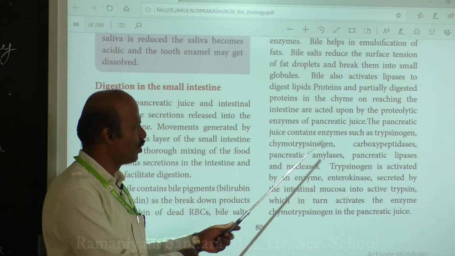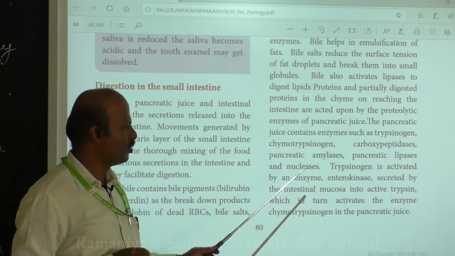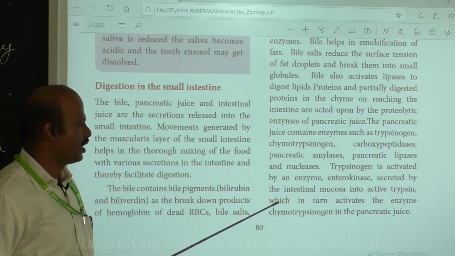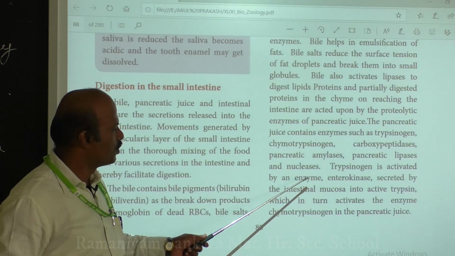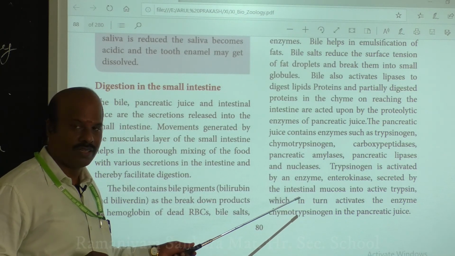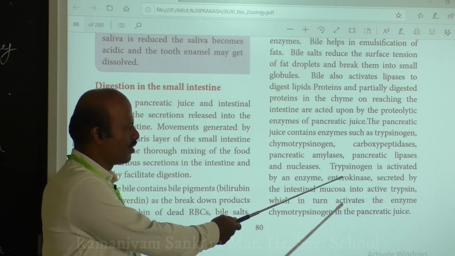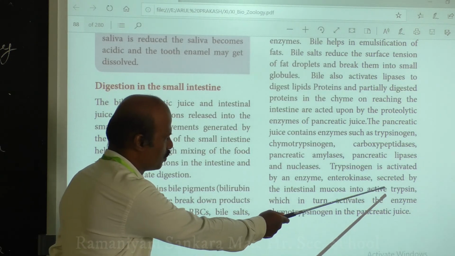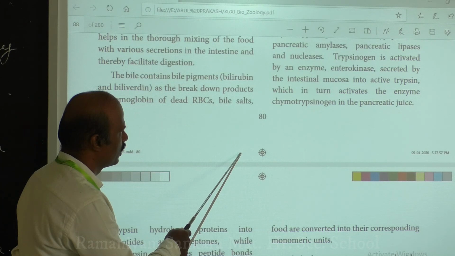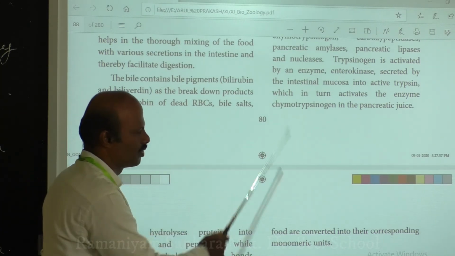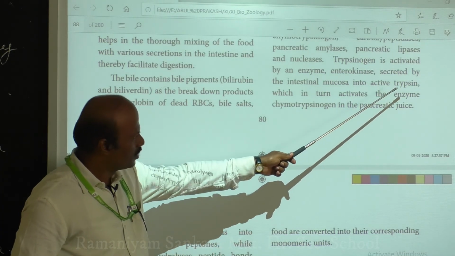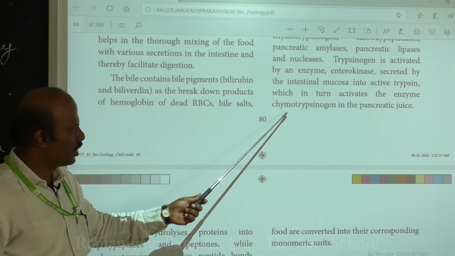Now we have to discuss the role of trypsinogen, amylase, lipase and nucleases. Trypsinogen is an inactive form of enzyme. Under the action of the enzyme enterokinase, secreted by the intestinal mucosa, trypsinogen is converted into its active form, trypsin. This active trypsin in turn activates chymotrypsinogen, another important inactive form of enzyme.